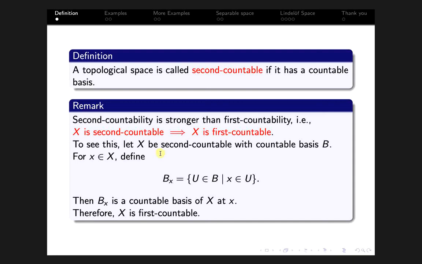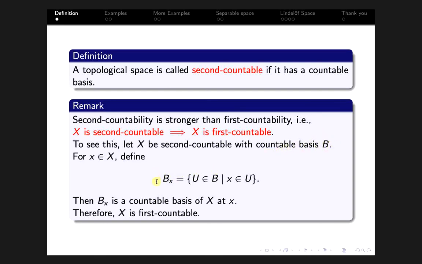For any point little x in the space X, we define B_x equal to the set of all basis elements in B that contain the point x. Of course this set B_x is a sub-collection of the countable collection B, therefore it is also countable, since every subset of a countable set is countable.